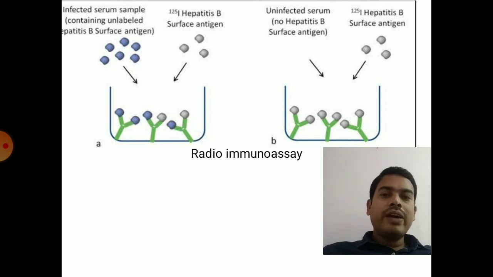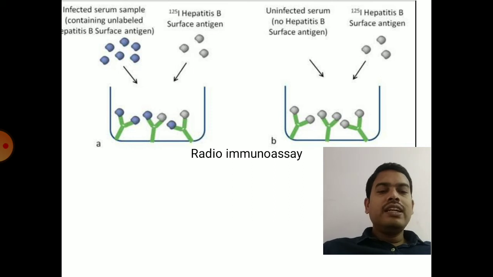If the serum contains antigens, it is replacing the radio-labeled I-125 surface antigens such that the radioactivity will be decreasing from 100% to around 10 to 20%, indicating that the patient serum contains the original hepatitis B antigens. So this is called radioimmunoassay, which is used to detect the antigens present in the patient serum based on the decrease in radioactivity of the antigens in the well.